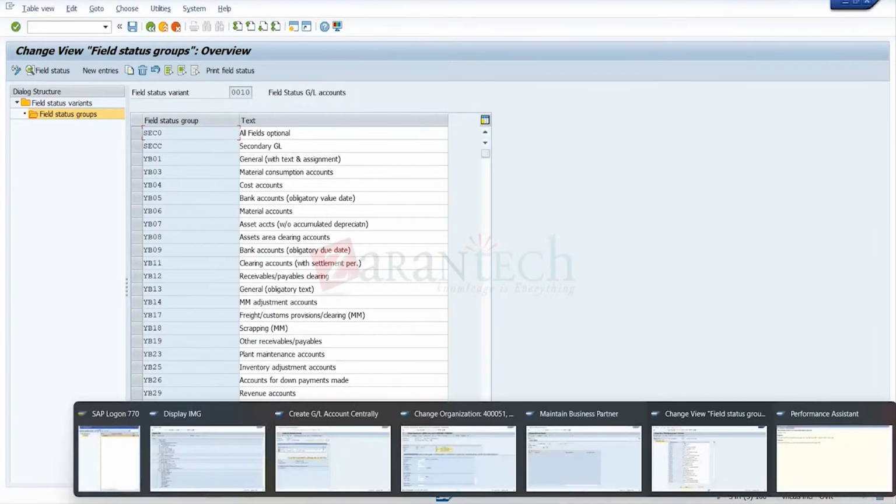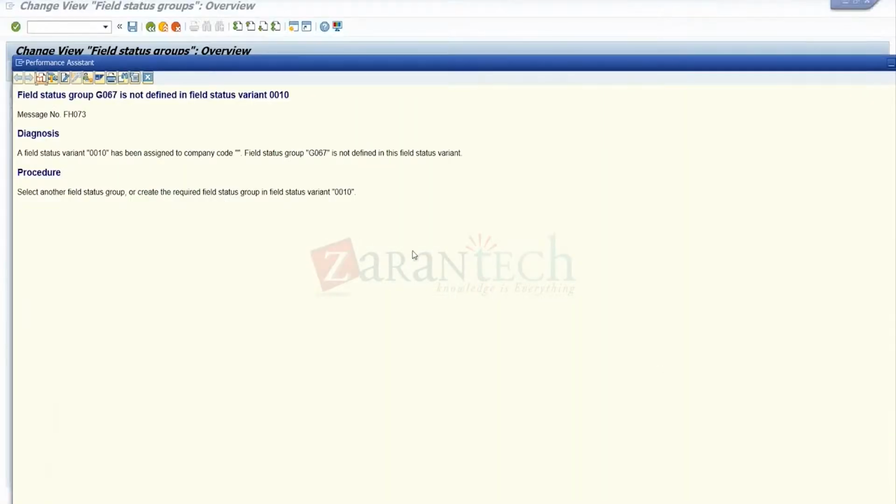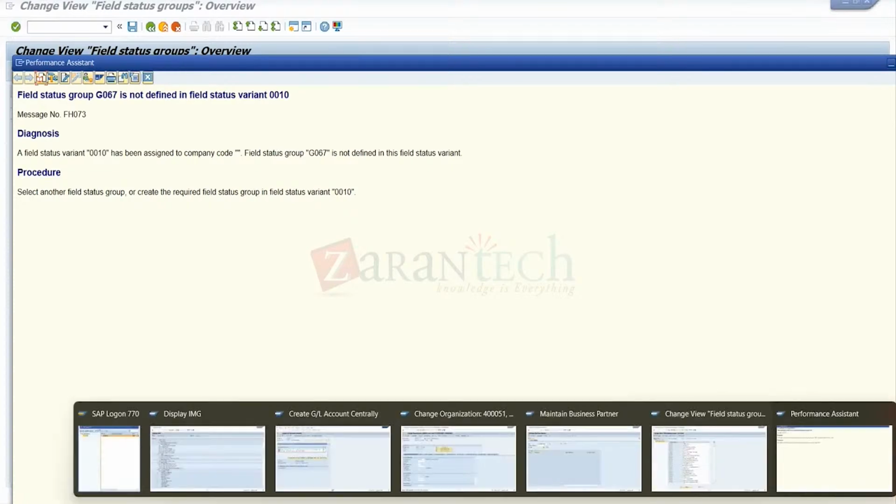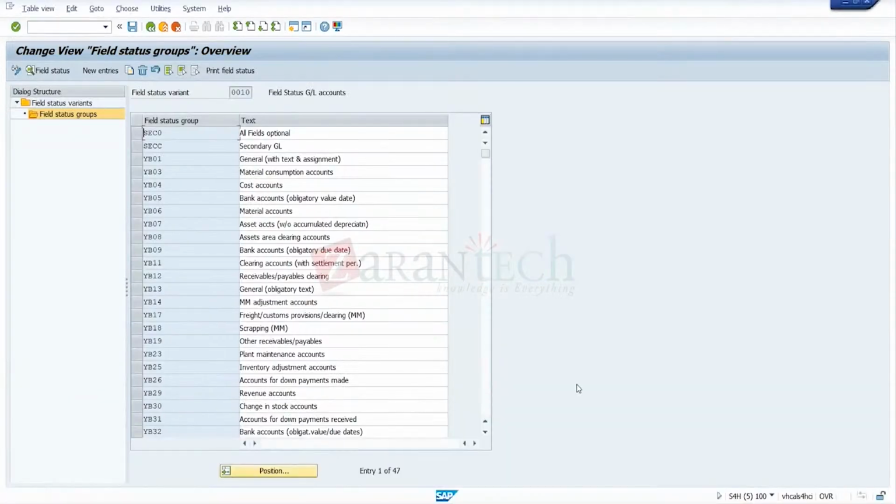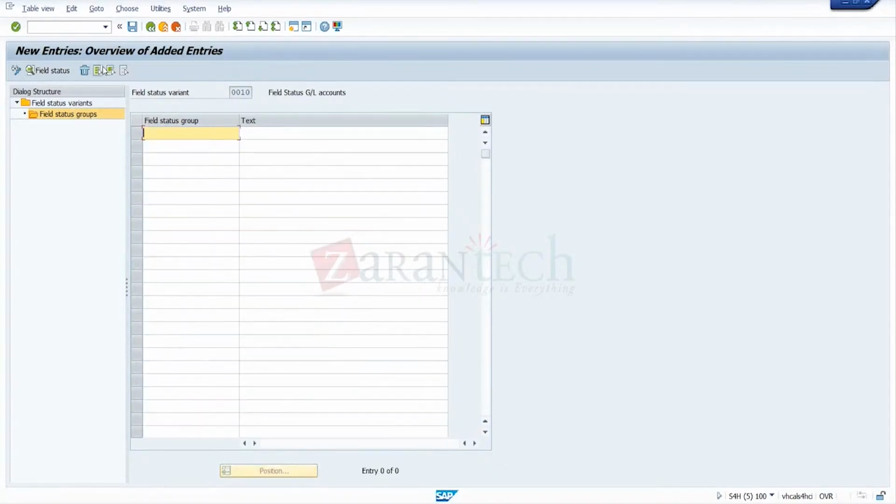What was the error message? This is written G067. Okay, so G067 is not there. So go for it.